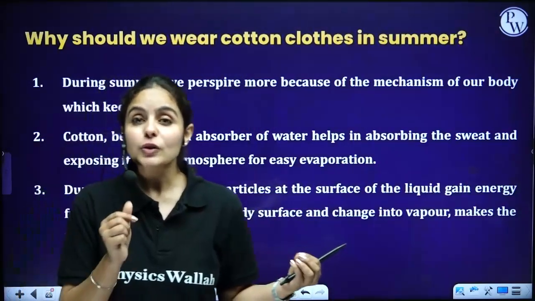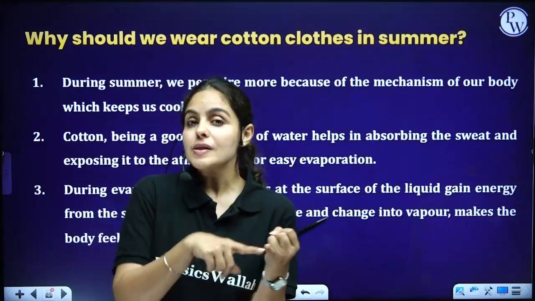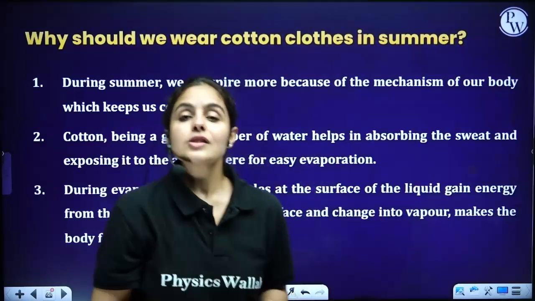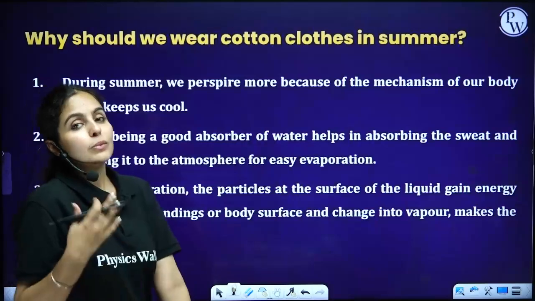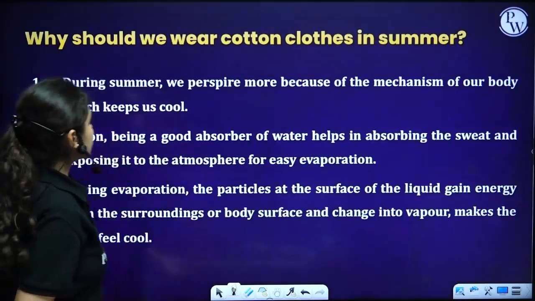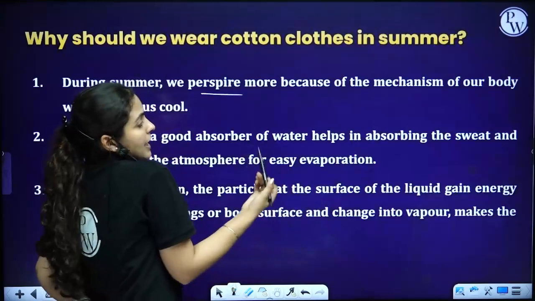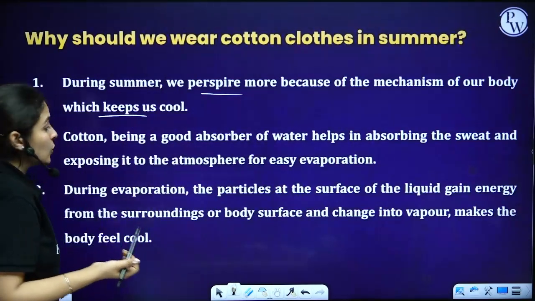So what are cotton clothes doing? They are a good absorber of sweat. Secondly, they are porous, exposing your body to the air, the outer surroundings. So that makes you feel more comfortable, and that makes you feel cooler. During summer, obviously we perspire, and that's the mechanism of our body, and that's how it makes us feel cooler.